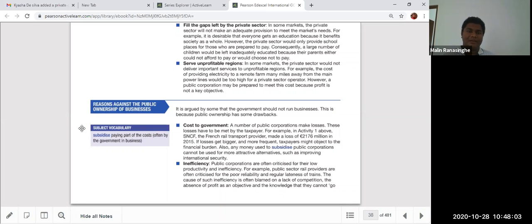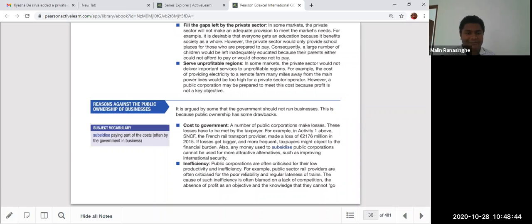Meetings have to be held for one signature. Sometimes you have to go a couple of times, sometimes 10, 15 times, to meet the right minister or the right secretary of the organization to get the signature. These kinds of things are there. So it reduces the efficiency and productivity of the country, delaying the projects, delaying everything. So inefficiency is a very bad drawback of the public sector. Even the private sector sometimes has inefficiency, but in the government sector it is too much because there is no one to look after, no one to supervise. That's why there is no motivation for people to work hard.